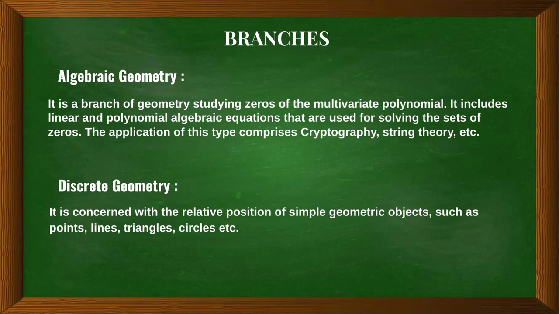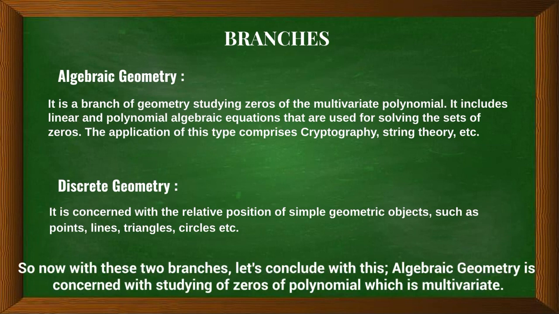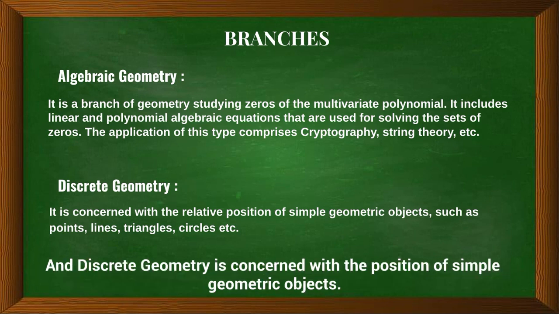Discrete geometry is concerned with the relative position of simple geometric objects such as points, lines, triangles, circles, and so on. So now, with these two branches, let's conclude. Algebraic geometry is concerned with studying zeros of multivariate polynomials, and discrete geometry is concerned with the position of simple geometric objects.